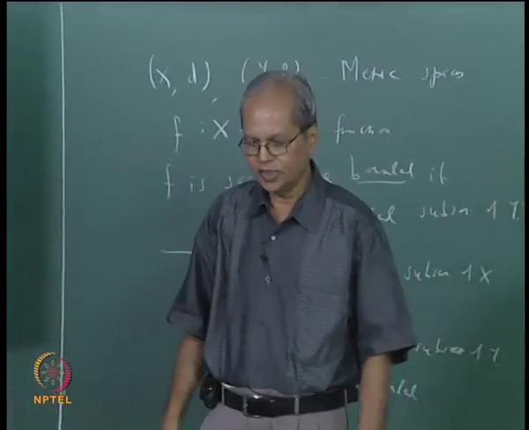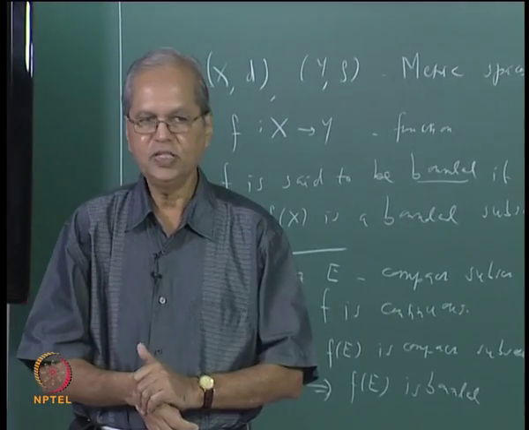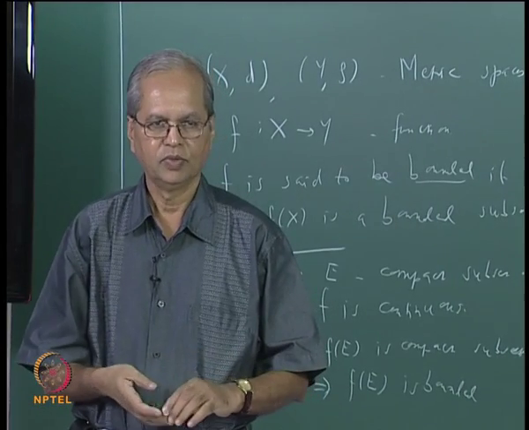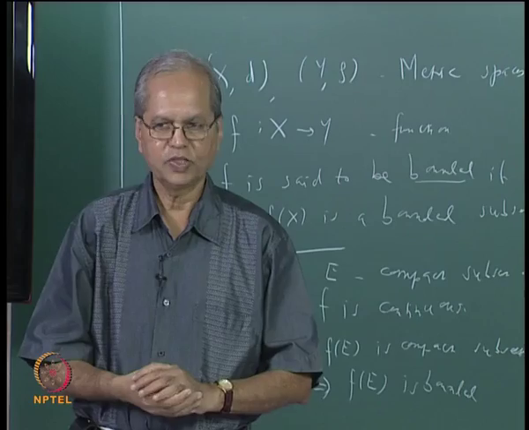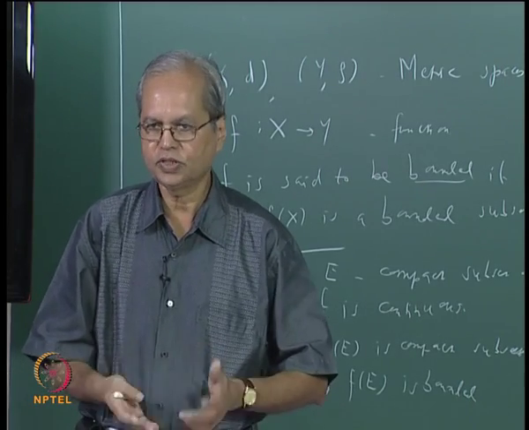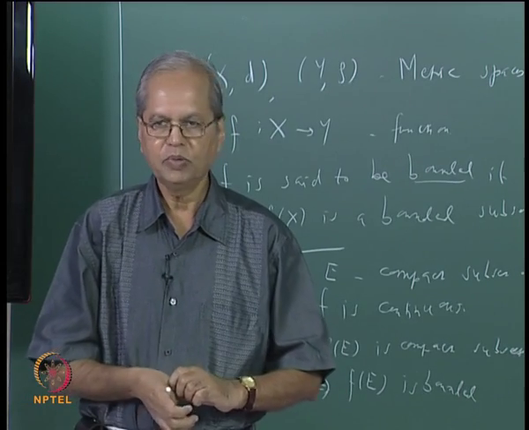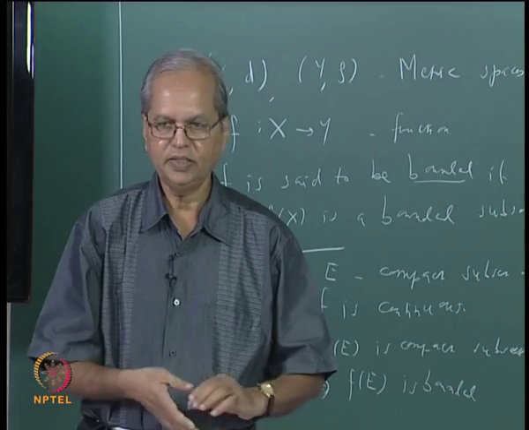And we have already seen that when you talk of subsets of R, the supremum, or least upper bound of a set, is a point of closure. So if it is a closed subset, then the supremum belongs to that set. Similarly is the case of infimum.